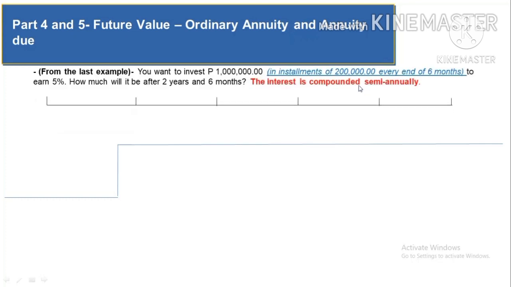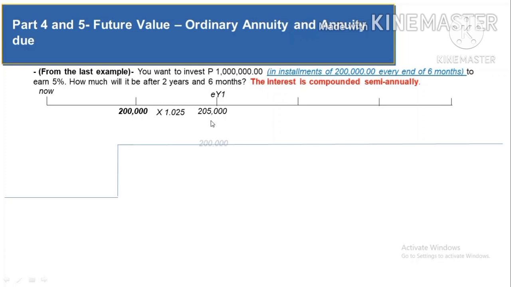So the problem is very much similar to the previous. However, instead of investing 1 million at one time, you decided to invest it on a staggered basis of 200,000 every 6 months. So what will happen? On a timeline analysis, you will start investing at the end of 6 months. So if this is now, you're not going to invest here. You're gonna invest here, the 200,000, and then the 200,000 will grow times 1.025. It will become 205,000 at the end of year 1.